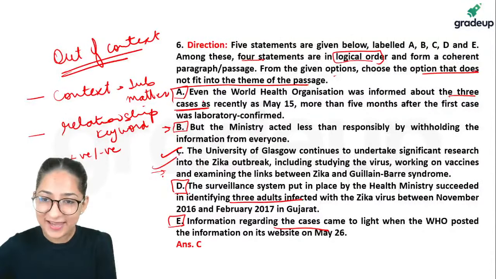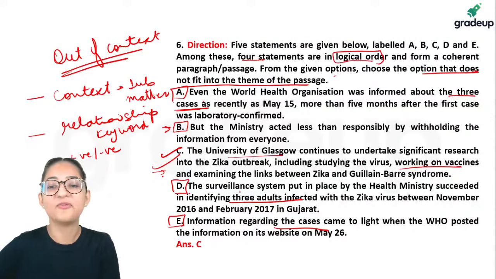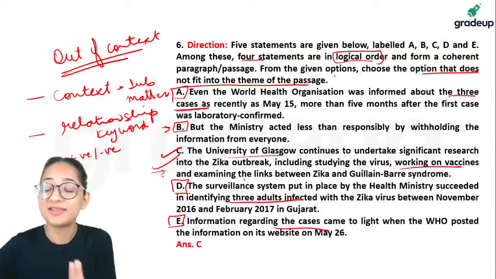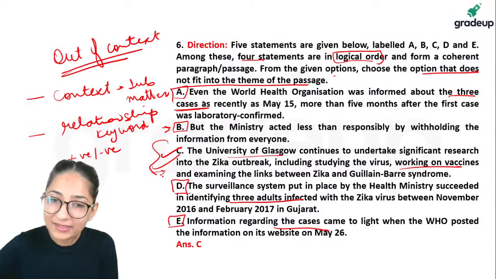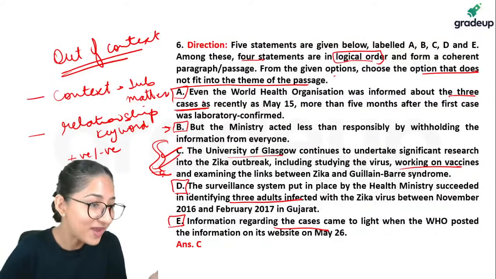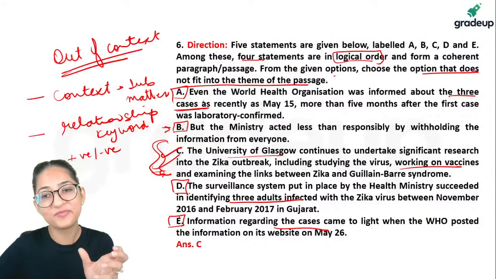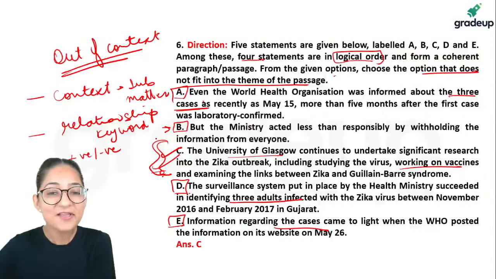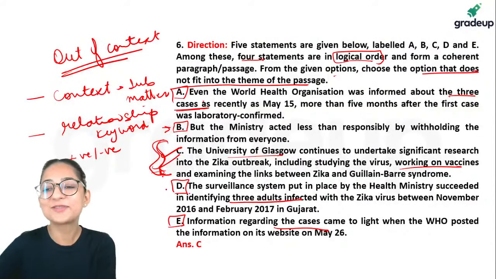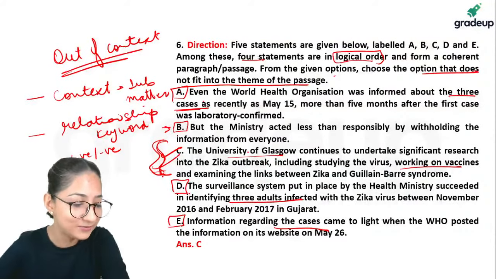Whereas when it comes to C, it is talking about Zika virus, and the cases are also related to Zika virus only. But this is about working on vaccines, and universities working on figuring out, there's a new research that is going on. So thematically, this one is something that does not fit into the context. Okay, Richie Rich, I hope that now it is clear that 4 statements are talking about the cases, people who were infected with a Zika virus, whereas there is one option that is talking specifically about the research that has gone into it. Absolutely right.